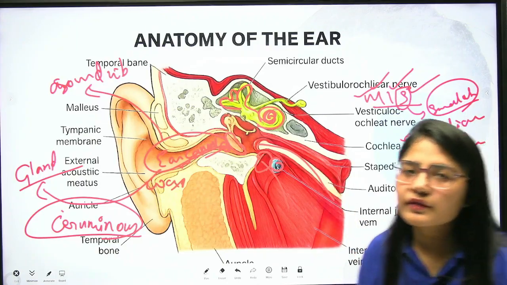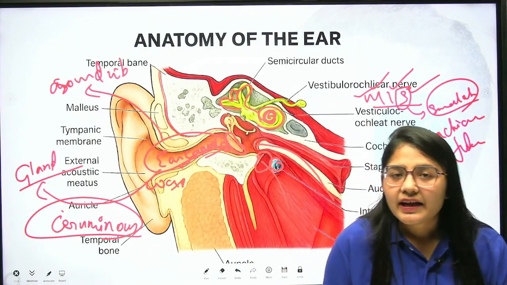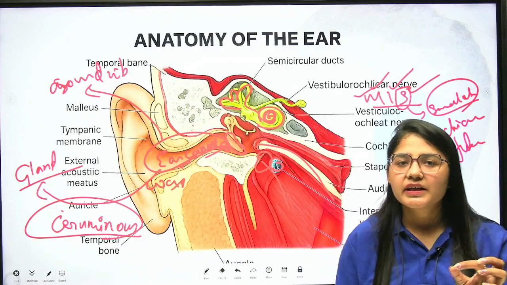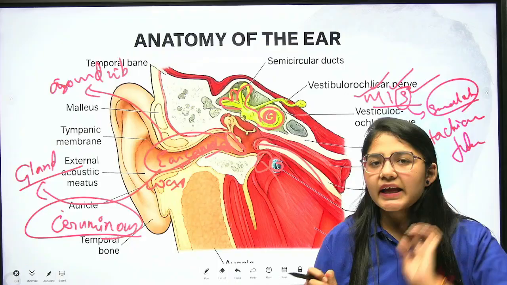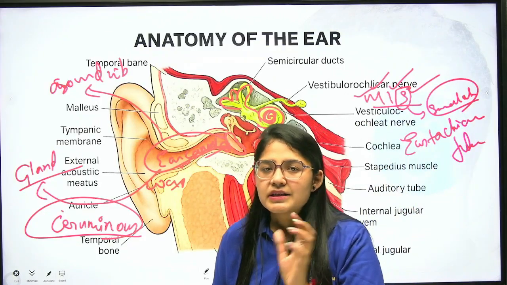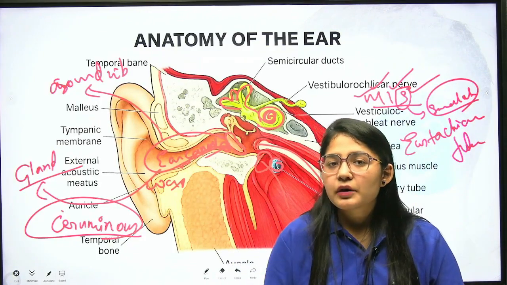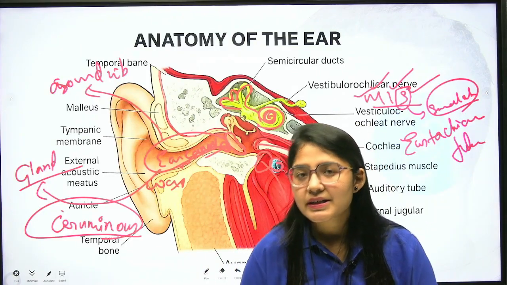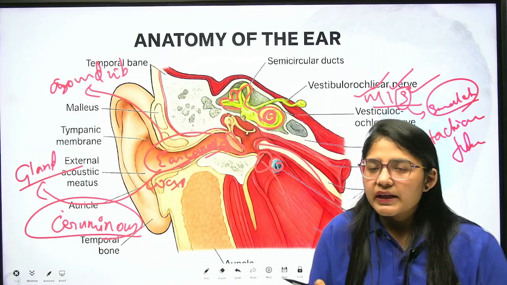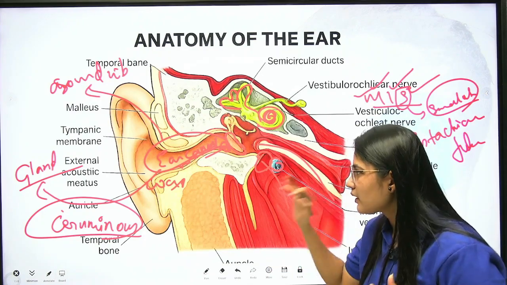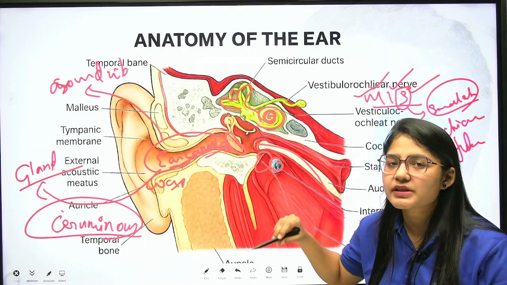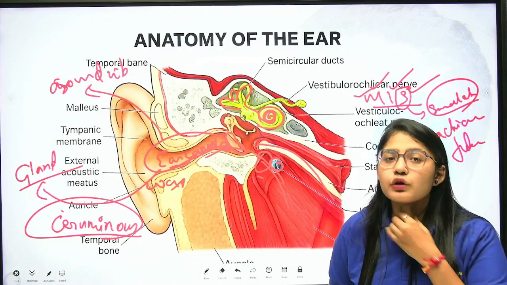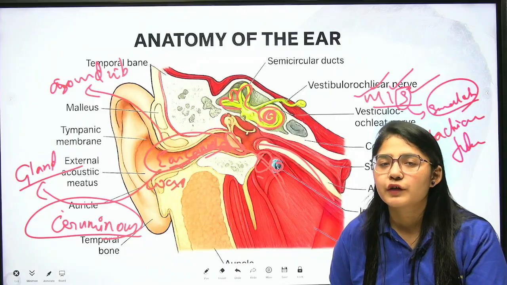What is the function of this eustachian tube? It collects the excess sound vibrations, because our ear is very sensitive and it can hear up to some decibels. So if there is a maximum increase in the number of sound vibrations, that can make you deaf. Clear? So what will happen now? The excess sound vibrations, with the help of air, will move through your eustachian tube and come out with the help of your mouth.